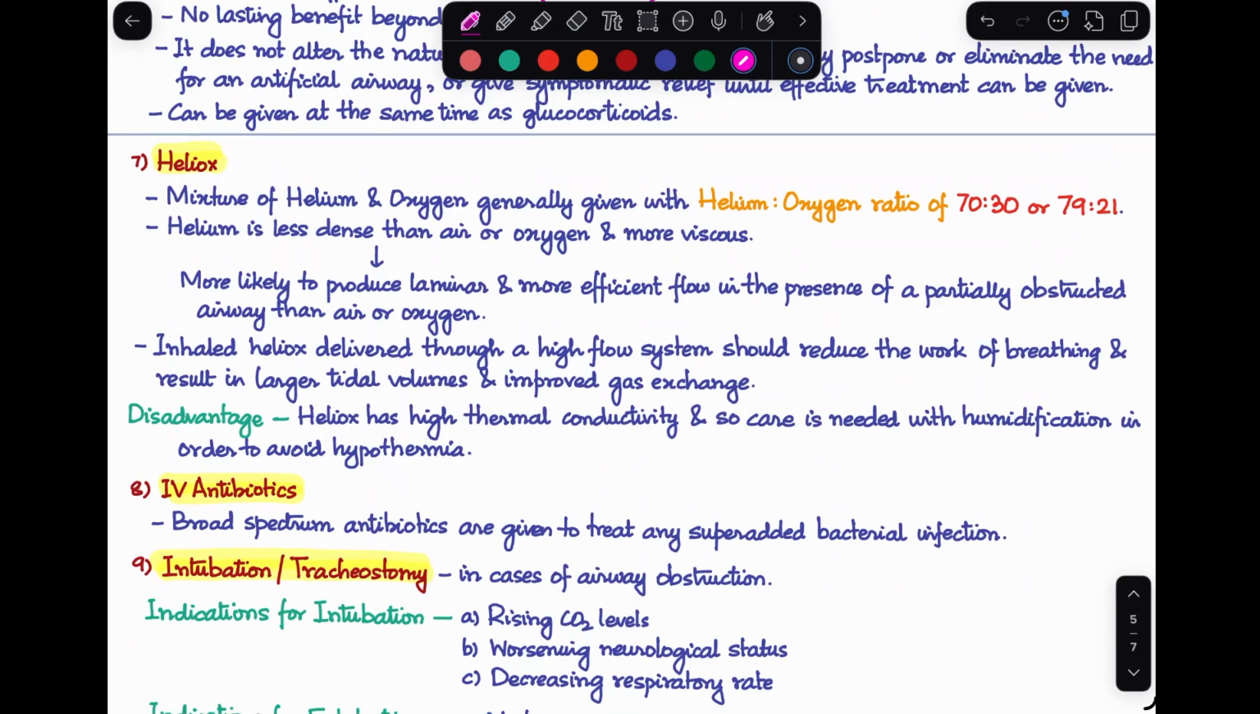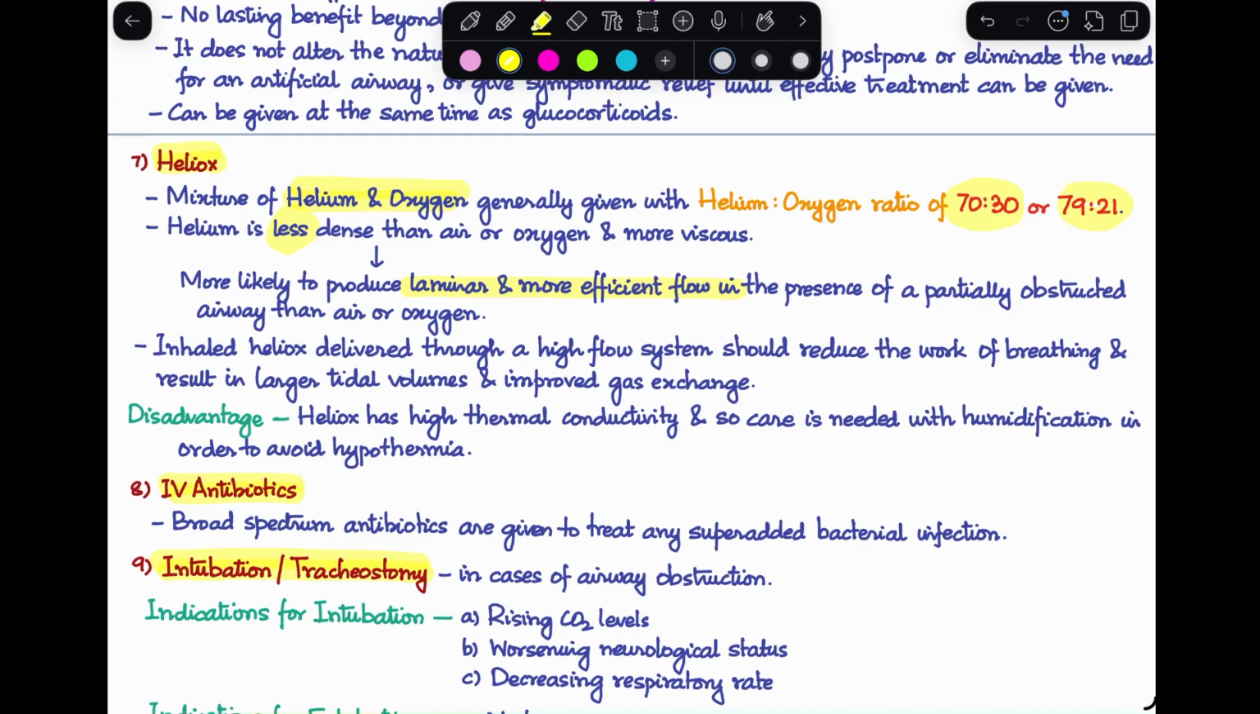Next is heliox. Now, what is heliox? Heliox is actually a mixture of helium and oxygen, and generally the ratio of helium and oxygen is either 70:30 or 79:21. Now, why is this working? Let's understand the mechanics behind it. So, helium is actually less dense than air or oxygen, and it is more viscous. As a result, it is more likely to produce a laminar and more efficient flow in the presence of a partially obstructed airway in comparison to air or oxygen.